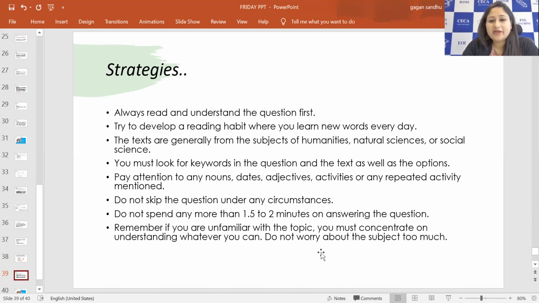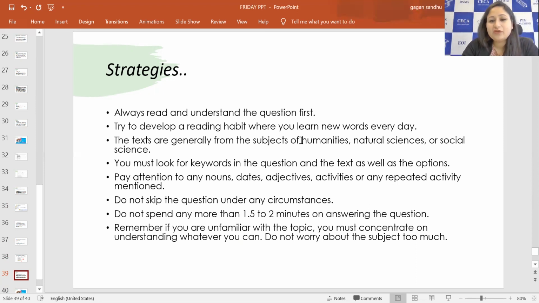Try to develop a reading habit where you can learn new words every day, because sometimes we understand the things, but there is one word which makes no sense to us. That means we are not aware of the meaning, so we're not able to understand the whole meaning of the sentence, right? So this is a bit difficult. If we are practicing daily, then ultimately we are coming across new words and new vocabulary, we are polishing our vocabulary and improving the lexical resources that will help in the writing as well. And definitely in the reading and the listening, every module, they will help you out, right?